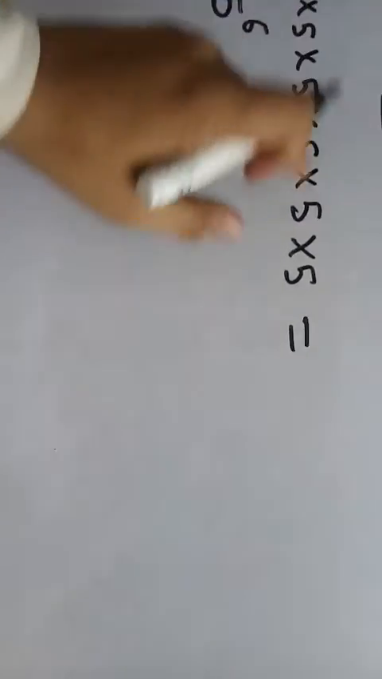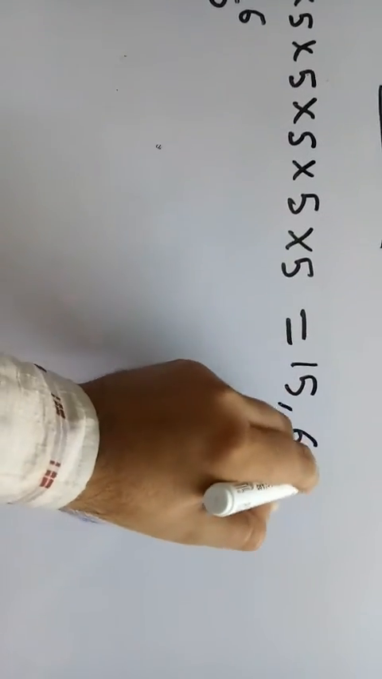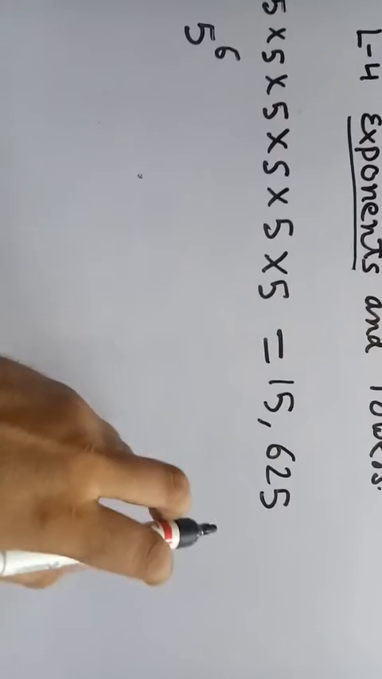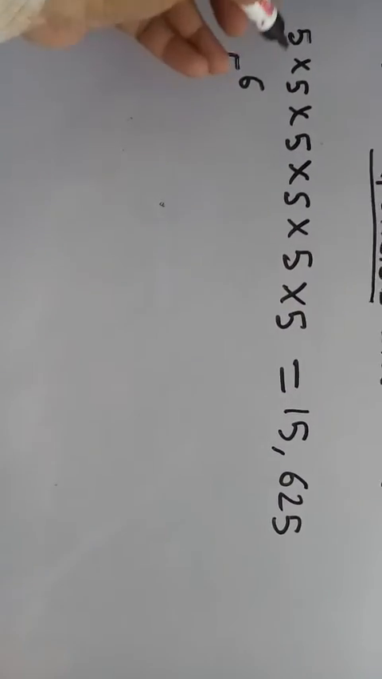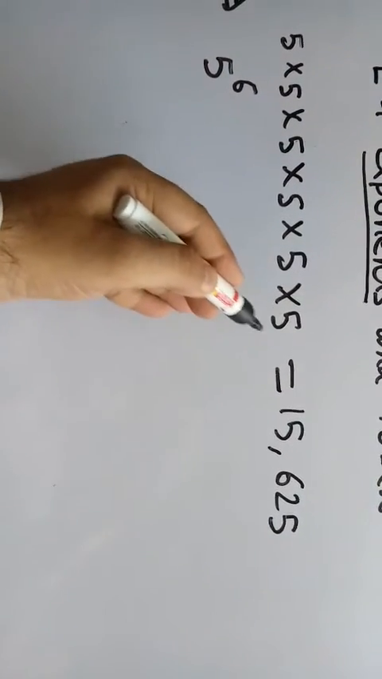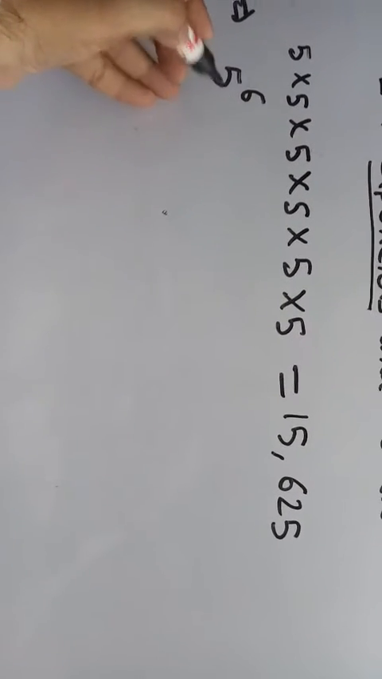Actually the correct product is 15,625. If we multiply all these 5s, the result will be this. But in the simplest form you can note it down in exponential form: 5 multiply 5 multiply 5 multiply 5 multiply 5 multiply 5 is 5 raised to the power 6.